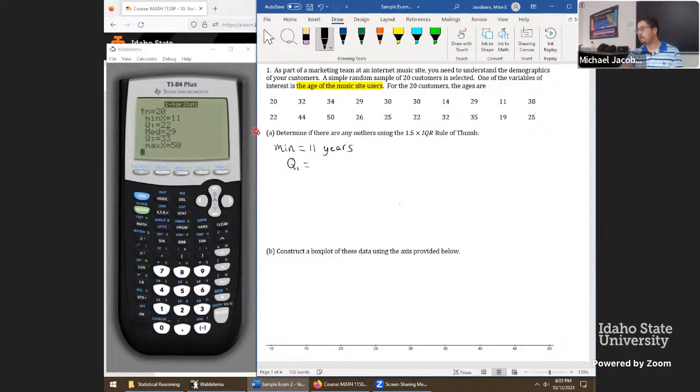Quartile 1 is 22 years. And this is just the age of the people who are at the music site. The median, sometimes referred to as quartile 2, is 29 years. Quartile 3 is 33 years. And last, the maximum is this one person at 50 years.